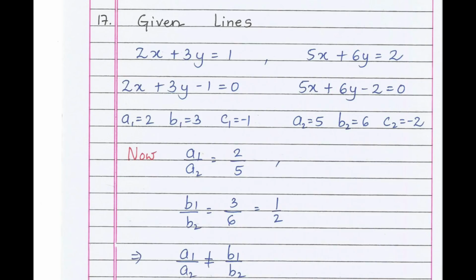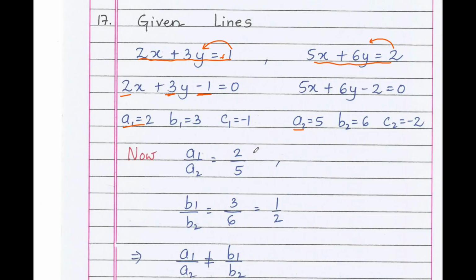Second question, so 17th question. Show that the lines represented by pair of linear equations 2x plus 3y equals 1 and 5x plus 6y equals 2 are intersecting lines. Students, the pair of linear equations given is not in standard form. Convert in standard form. Shift this c value to LHS, that is 2x plus 3y, shifting plus 1 to LHS becomes minus 1 equals 0. In the same way, plus 2 shifting to LHS becomes minus 2 equals 0. Find out the coefficients: a1 equals 2, b1 equals 3, c1 equals minus 1. In the same way, a2 equals 5, b2 equals 6, c2 equals minus 2.